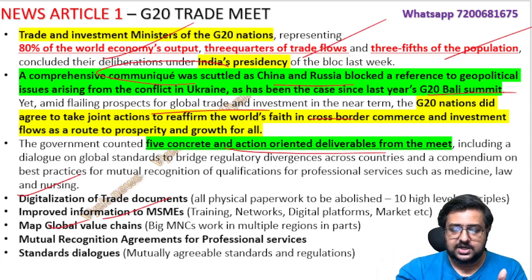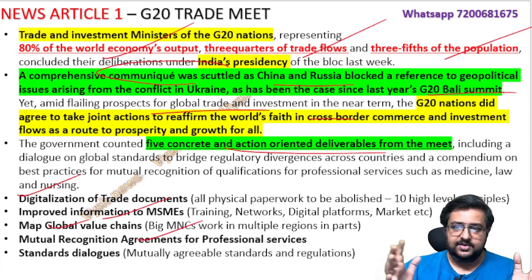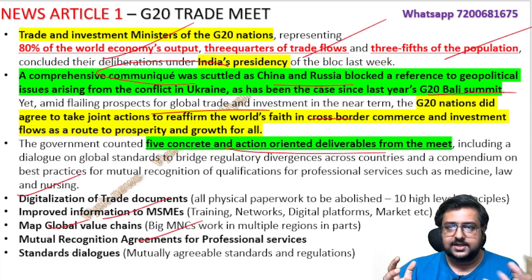Then, mutual recognition agreement for professional services. Meaning people are traveling from one place to another for work, and the certificates you get in India should be valid in, say, Europe. Everything should have some mutual recognition. You accept each other's standards, each other's documents.